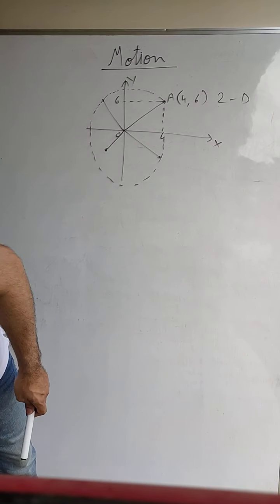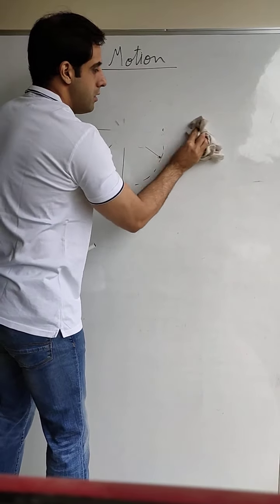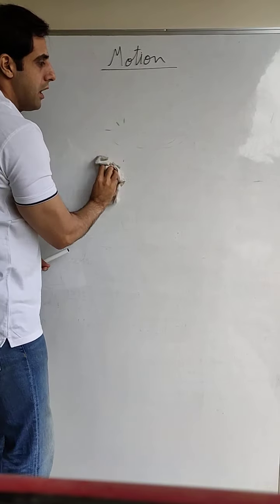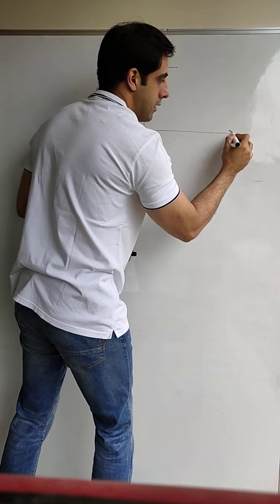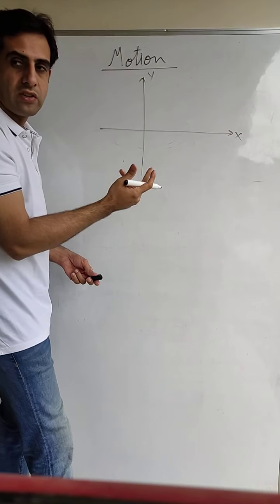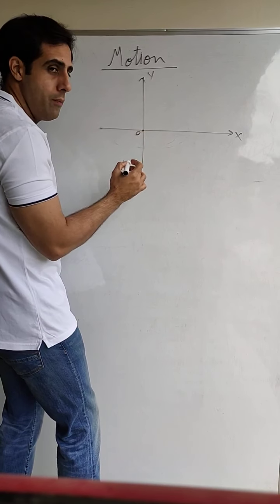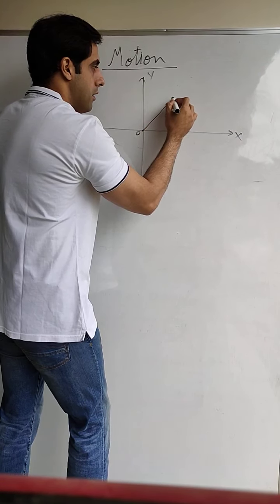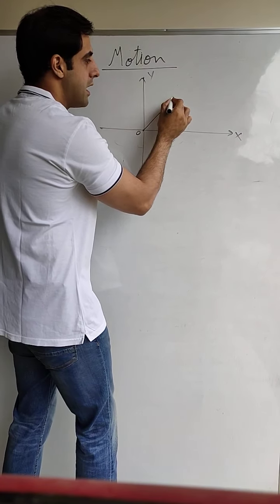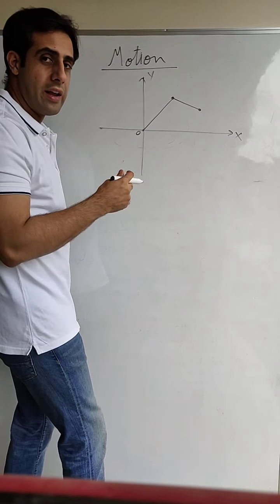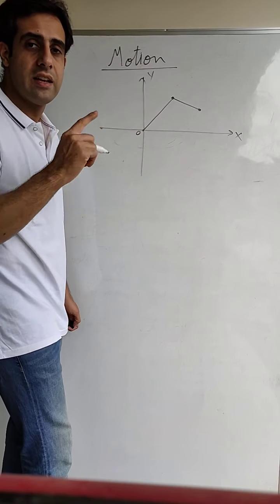Now the next type of motion is three-dimensional motion. What is your third dimension? In maths you must have studied about a third axis called the z-axis. These are your two axes, so two dimensions. Now a body, suppose it starts from O, it goes towards A in a straight line, but the body is moving along the x-axis and y-axis simultaneously.